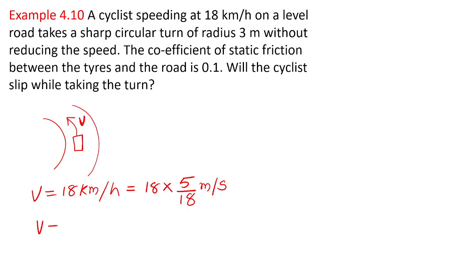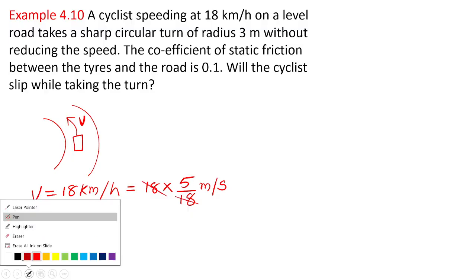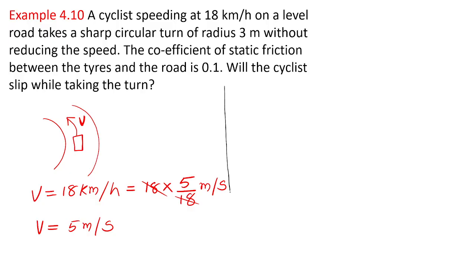So the speed of the cycle is equal to 5 meter per second. Question: is it the safe speed? Will the cycle skid? Skid means will it drift slowly towards the outer boundary of the road?